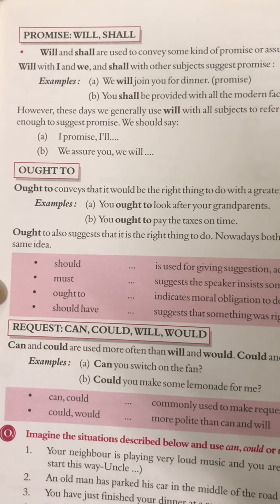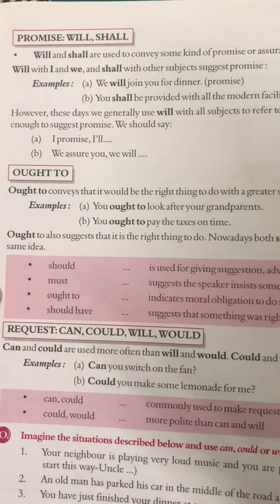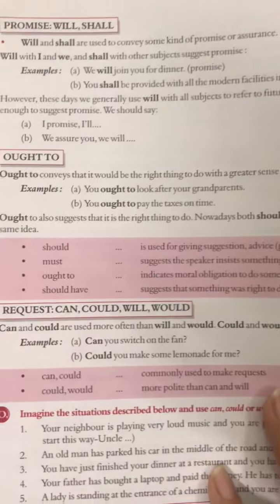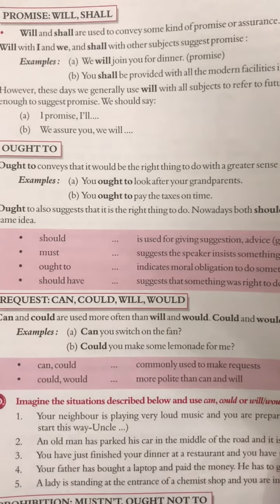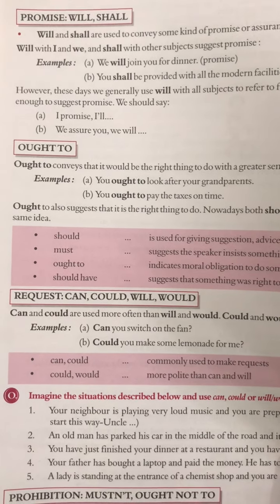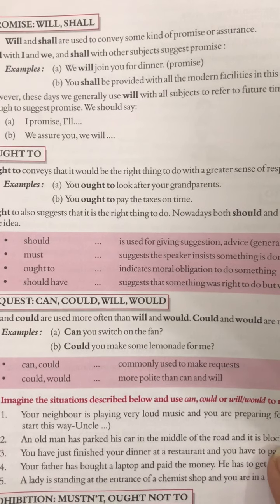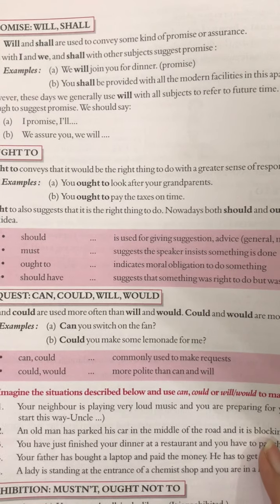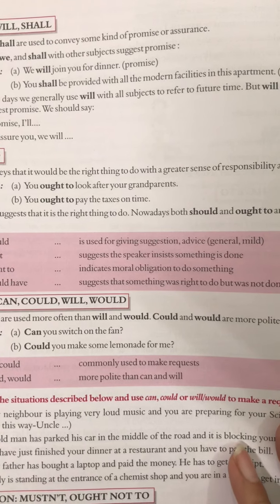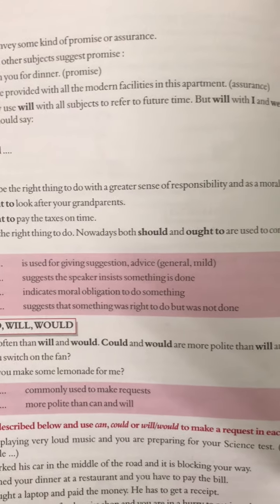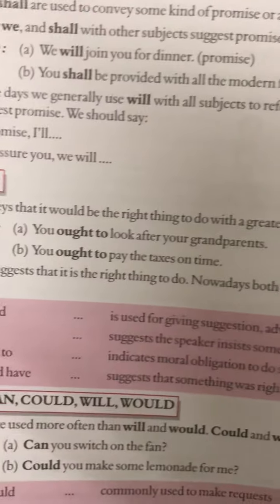Will with I and we, shall with other subjects. We will join you for dinner. Promise. You shall be provided with all the modern facilities in this apartment. This is the assurance. Now just see the uses of will and shall.